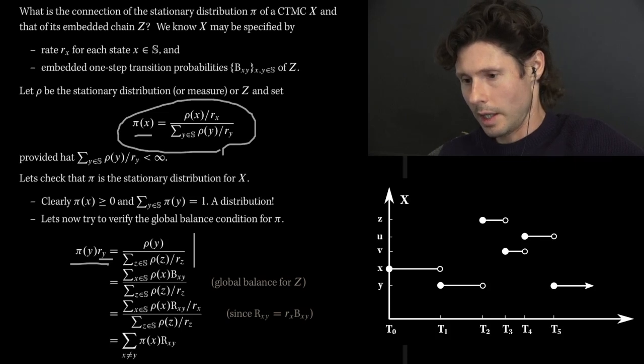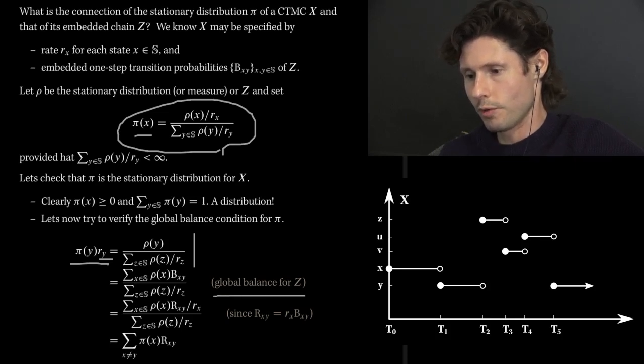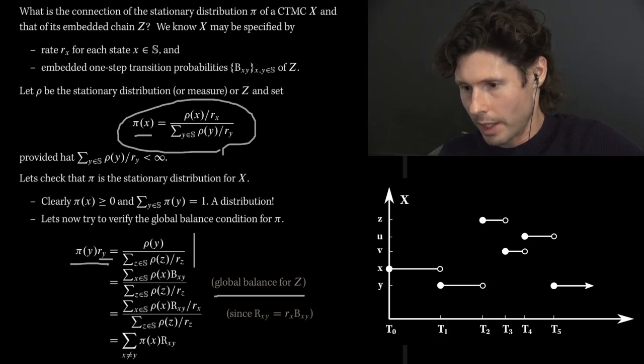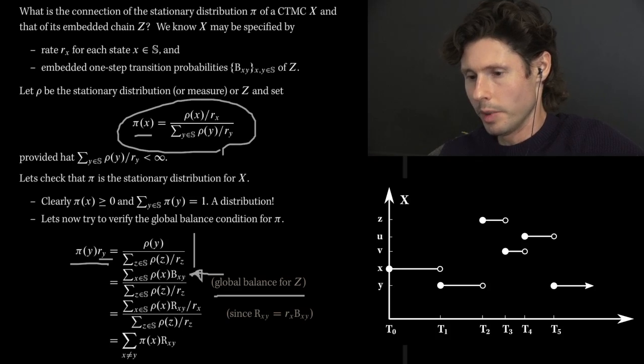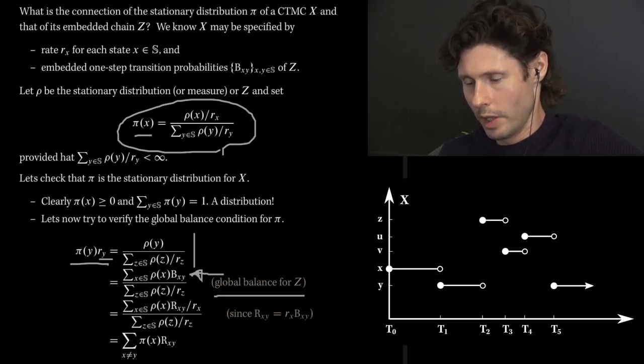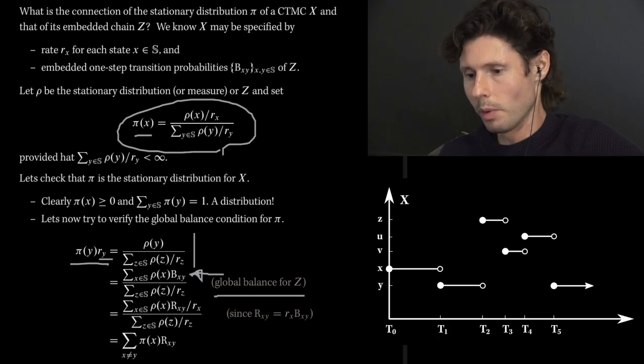The next step is using the fact that rho is a stationary distribution for Z, and therefore satisfies a global balance condition of its own. However, that's going to be with respect to its one-step transition probability. So Z is a discrete time Markov chain. It has one-step transition probabilities bxy, and so what I've put there in the numerator is precisely the global balance condition for the stationary distribution rho.